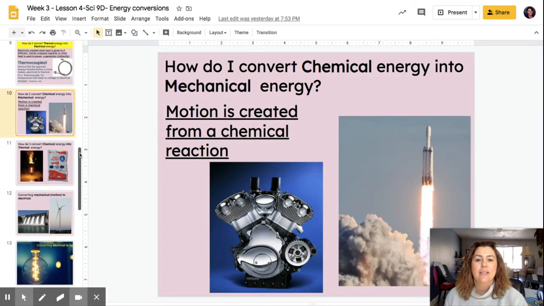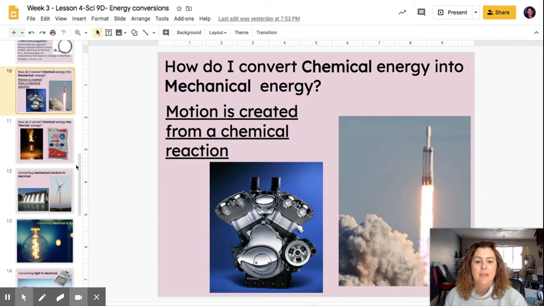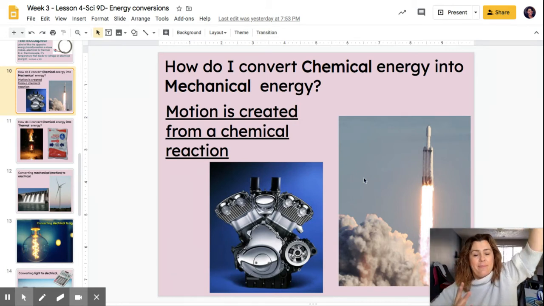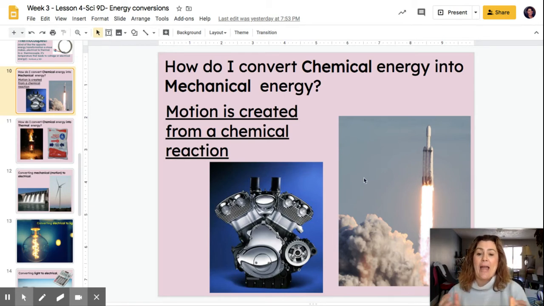How do you convert chemical into mechanical? So here you've got this rocket ship blasting off into space. There's chemicals that are being released. What happens is we take the fuel that's inside and we ignite it. And those chemicals, when they ignite, cause the rocket to blast off into outer space. So that movement is because of the chemicals reacting.